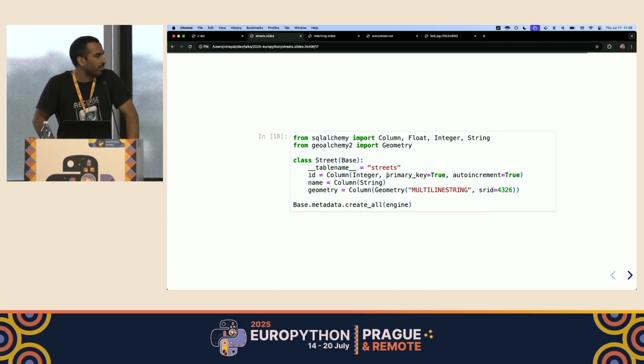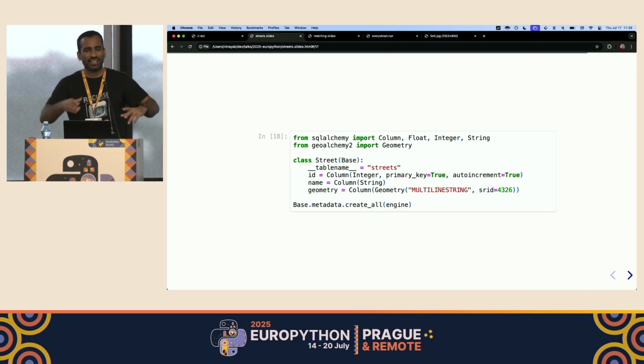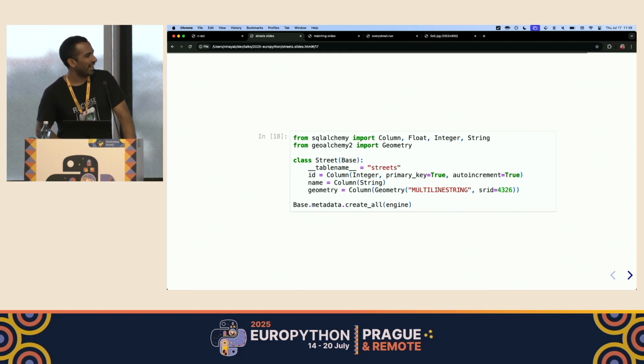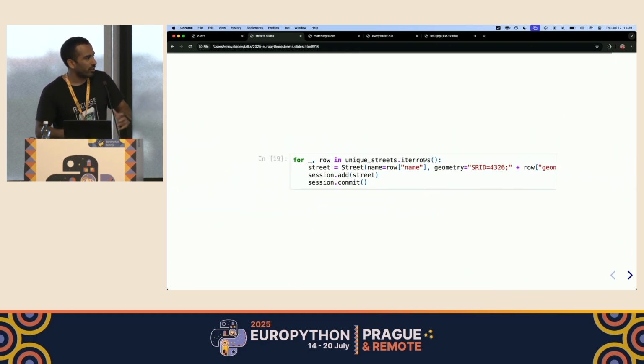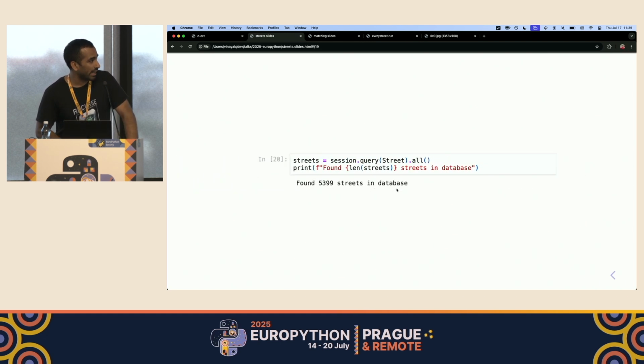It's going to be an auto increment field. For now, I'm just storing the name of the street and the geometry, which we need to specify as a multi-line string. We can also store the OSM ID and all of those other things, but for the purpose of this talk, I'm just going to go with these two columns. Then we can iterate on all of the unique streets that we found and start inserting them into a table. In the end, when we query the table, we can see that we found around 5,400 streets.